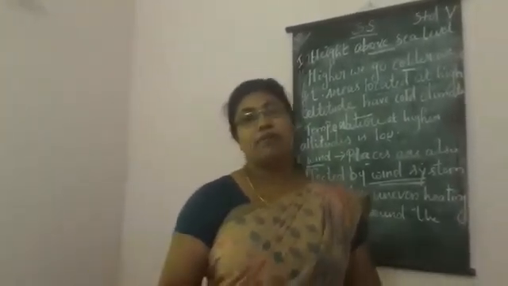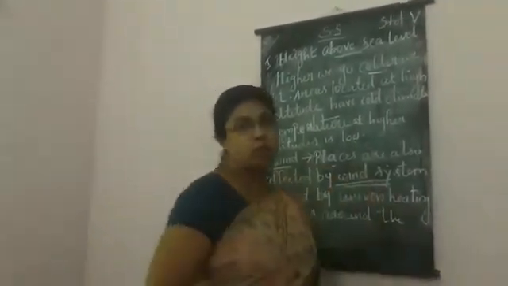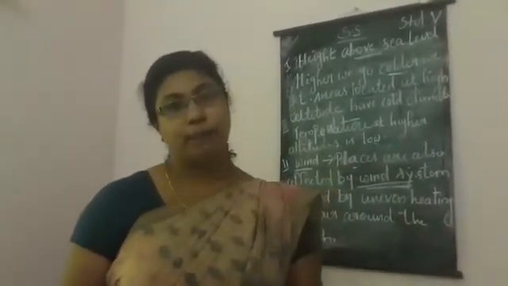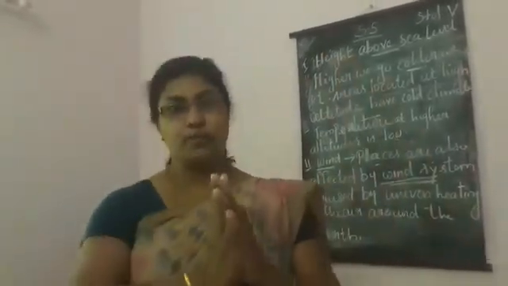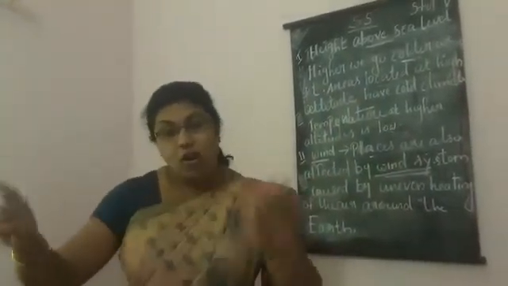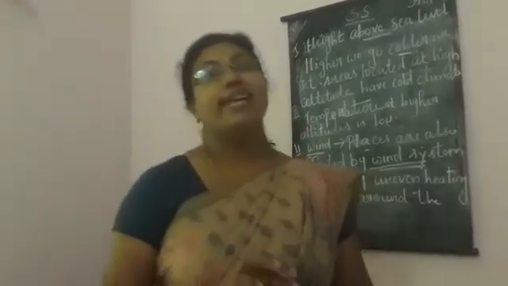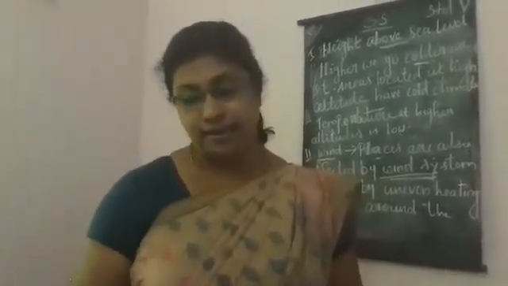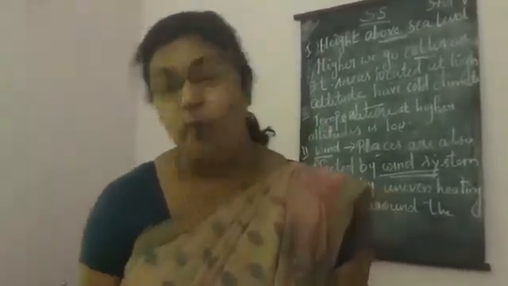And my dear children, before winding up this chapter, by this point this chapter is over, but before winding up, please open your textbook. In your textbook, on the last page, can you see one column? In that column, meteorologist, one point is given there. That is the people who forecast weather.